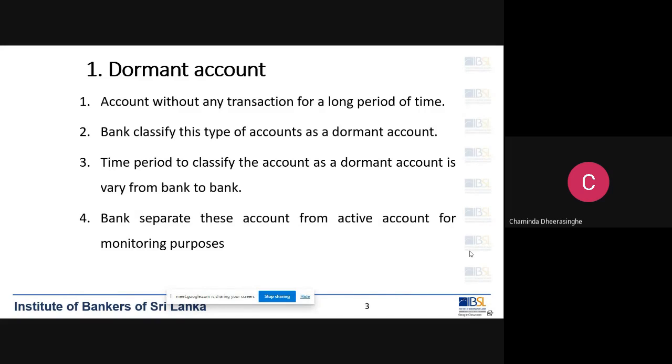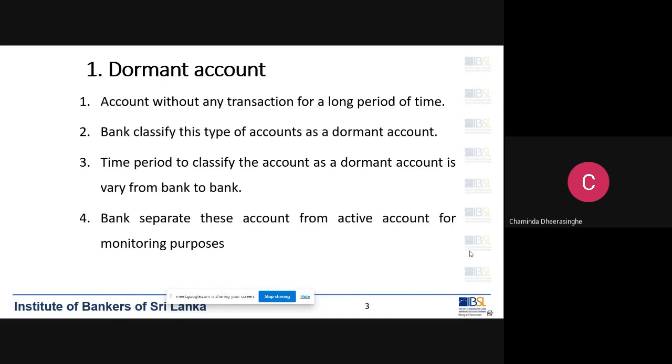Since there are no transactions for a long period, and the customer is not familiar to us and we are not dealing with him, this account will not be monitored by the bank, because we normally monitor the transactions, not the account.